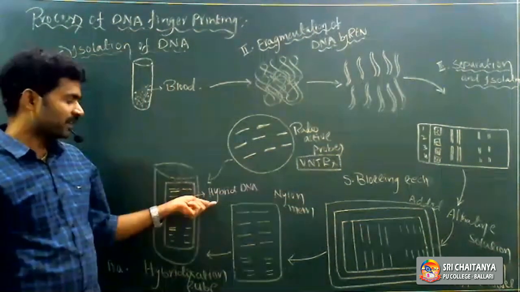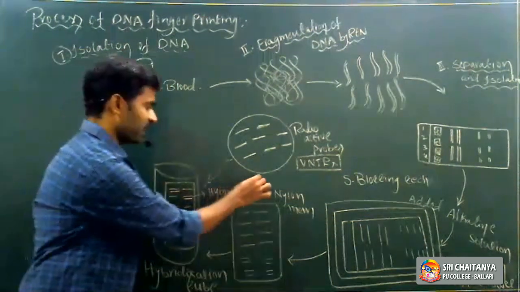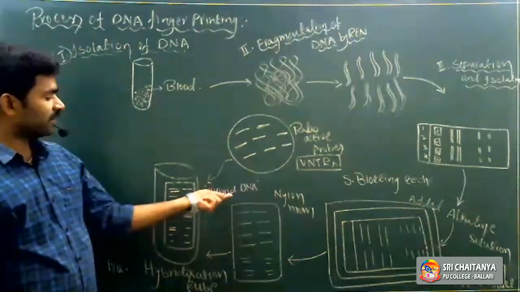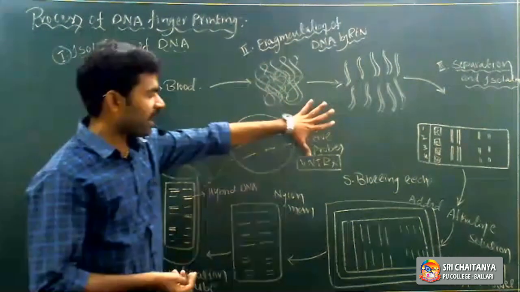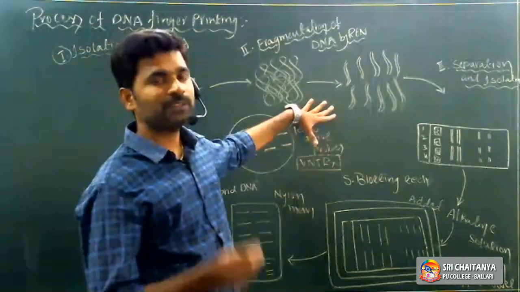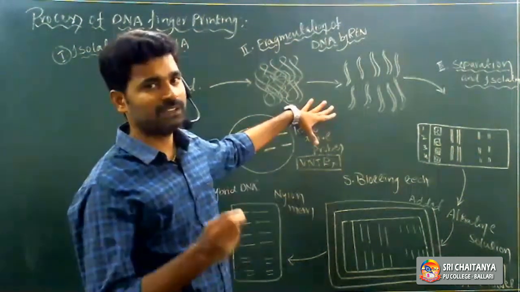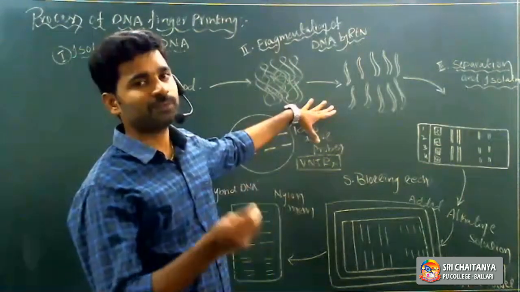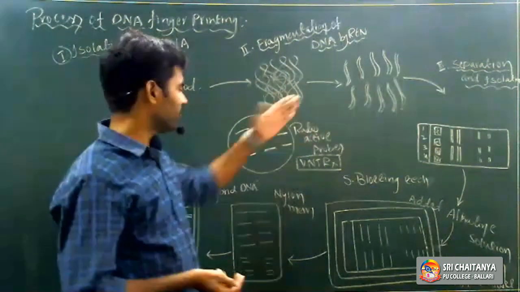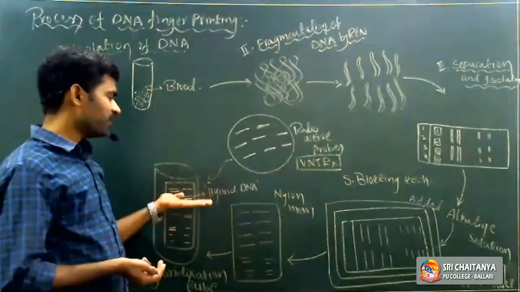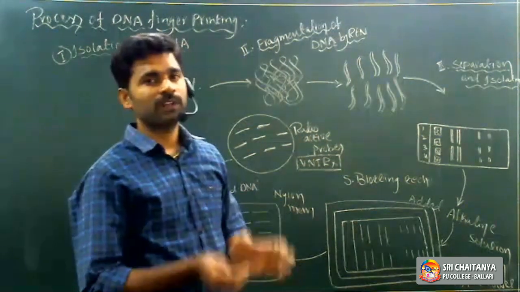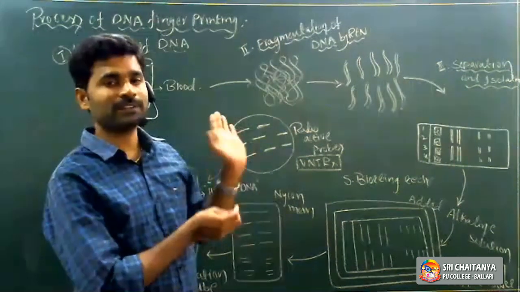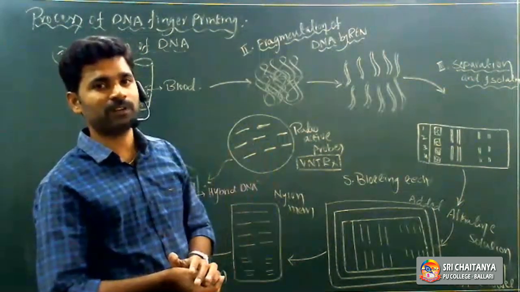Imagine the radioactive probes are nothing but the suspected person's VNTRs. If they are exactly complementary to the crime area genetic material VNTRs, that suspected person is considered a criminal, right?